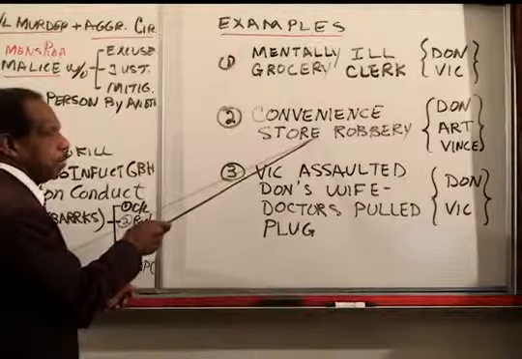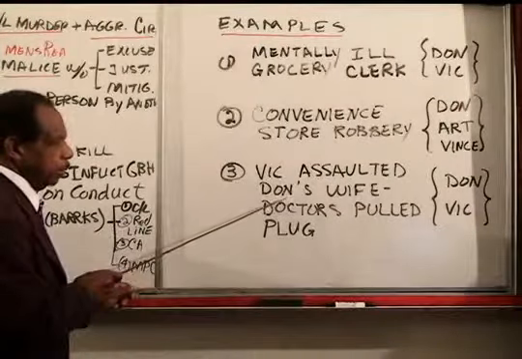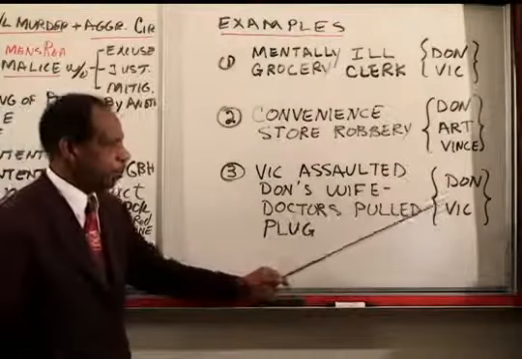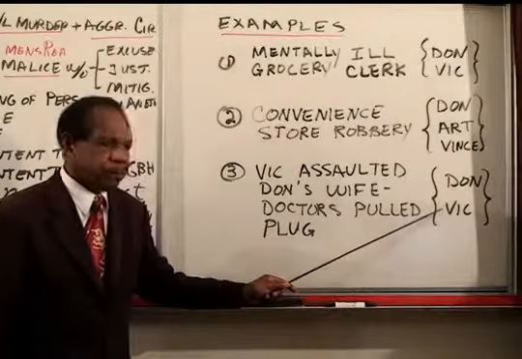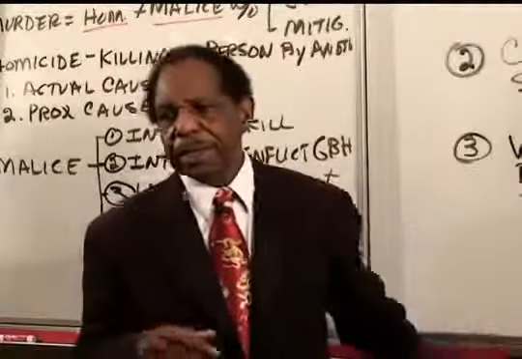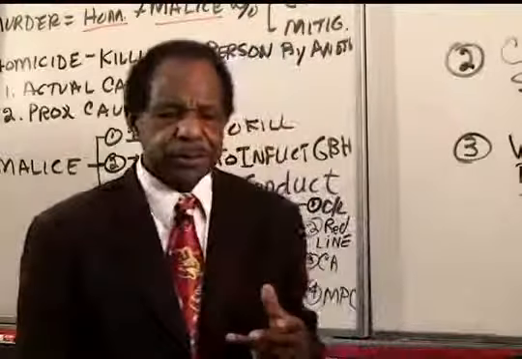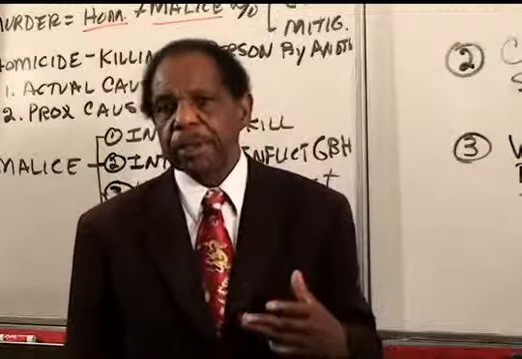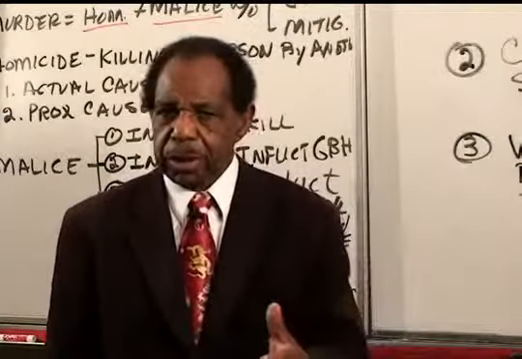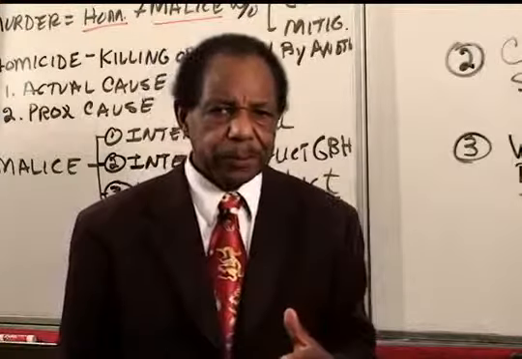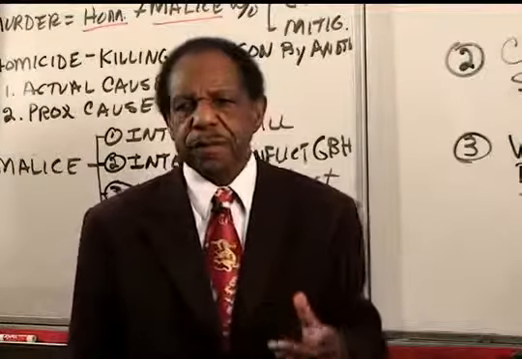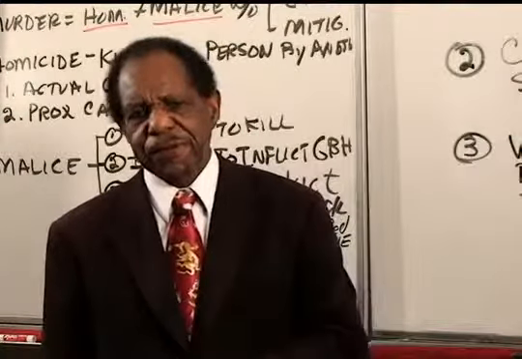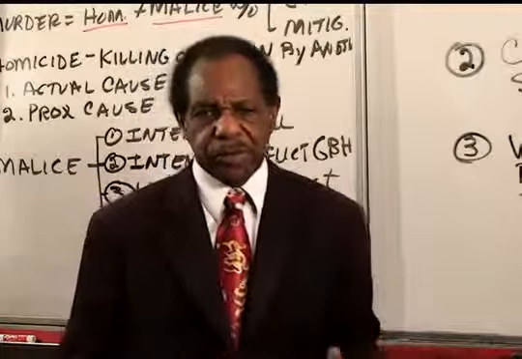No felony murder here in the mentally ill case. Felony murder in the case of Don killing Vince. And here, in the case of Don killing Vic because Vic had assaulted his wife 3 months ago, the DA had charged Don with felony murder because he said Don had assaulted Vic with a deadly weapon, the gun, and that was a felony and therefore felony murder. Well, it doesn't work, and you were expected to recognize that.